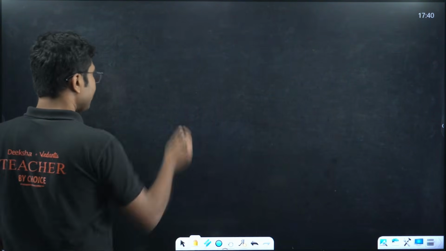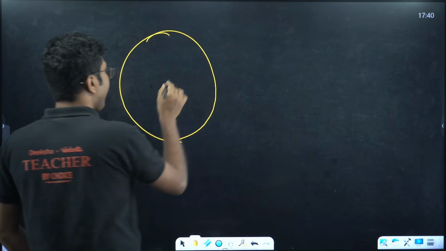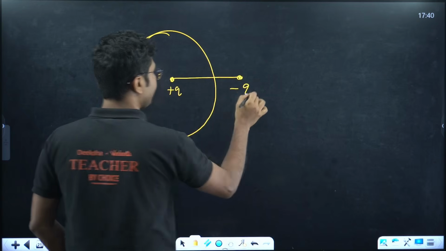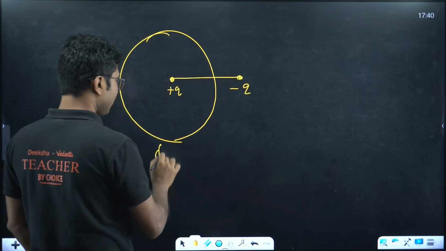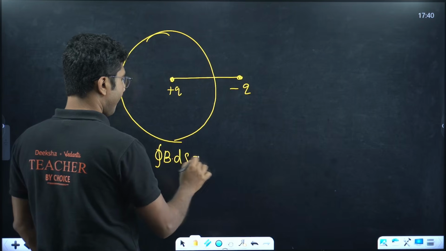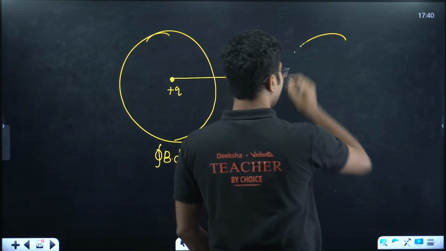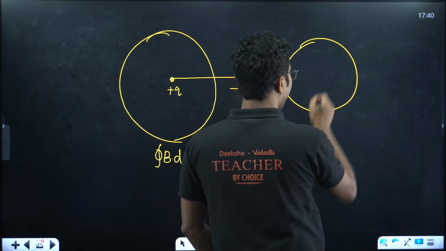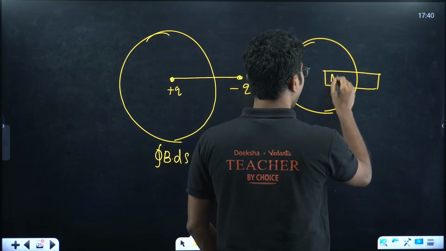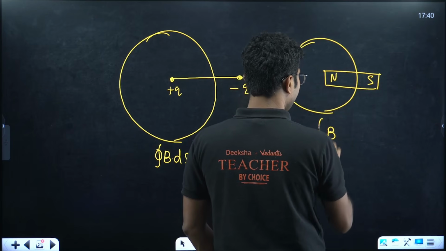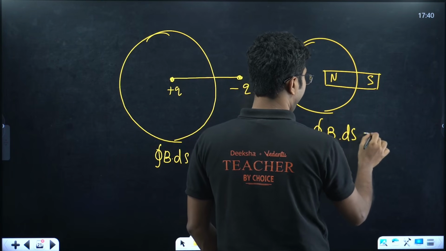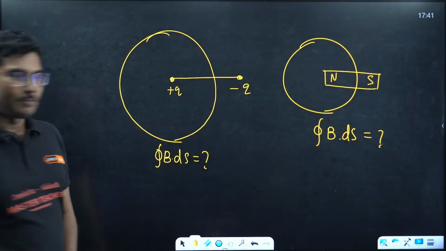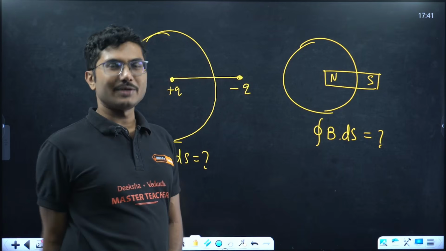Now there is a question, which is one of my favorite questions. Suppose we have a Gaussian surface. We have a charge plus Q and a charge minus Q. What is B dot ds here? And we have another surface with a north pole and a south pole. What is B dot ds here? This question did come in your KCET exam once, and they were asking what is B dot ds.